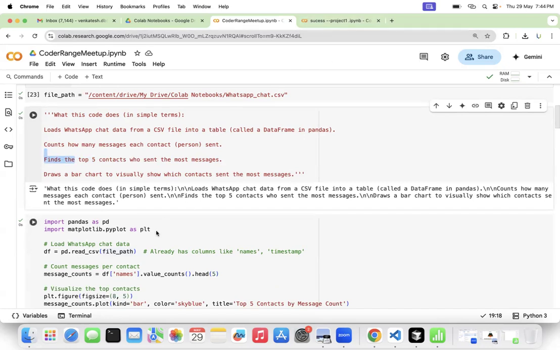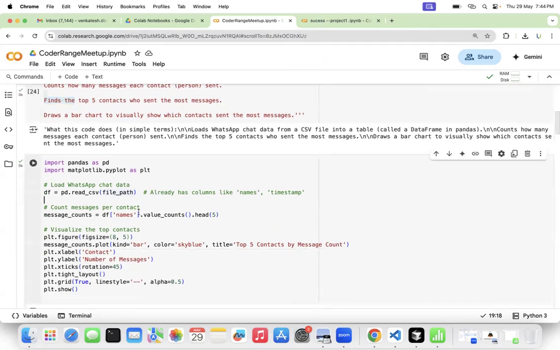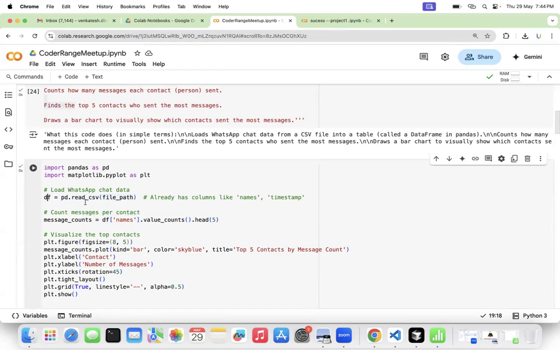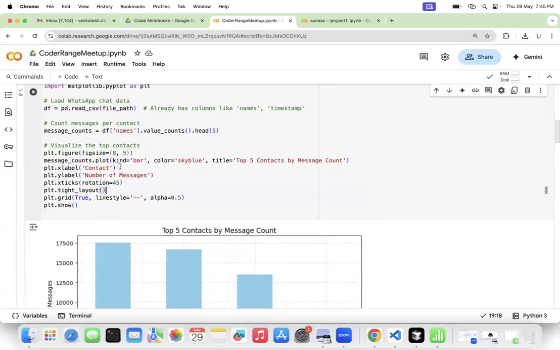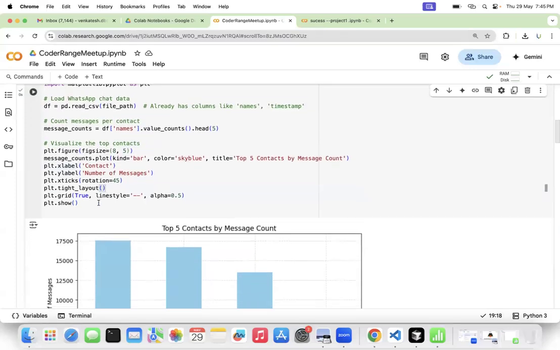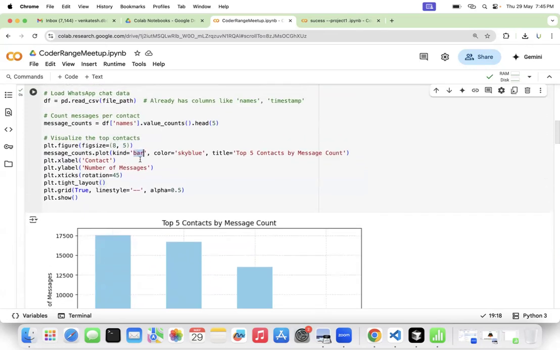So we are going to demonstrate that code. First I'll load the file using read CSV and pass the file path. I'll take the name column and count the values using value counts, and take the top 5 message counts. Then I'm going to use a bar plot with the plot library, plotting with x-axis contact and y-axis message count.